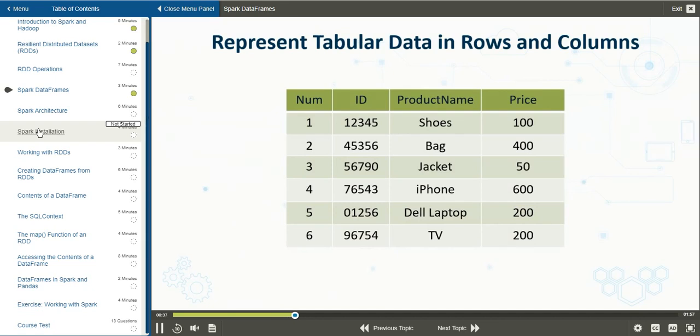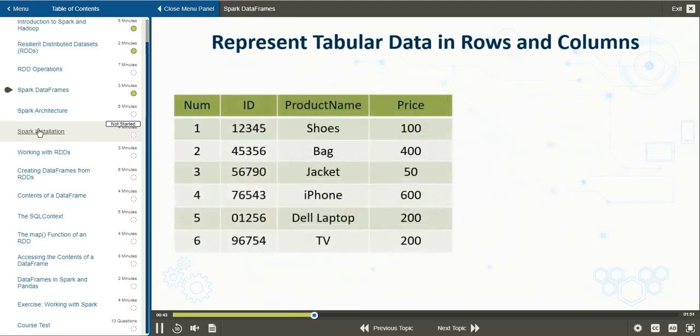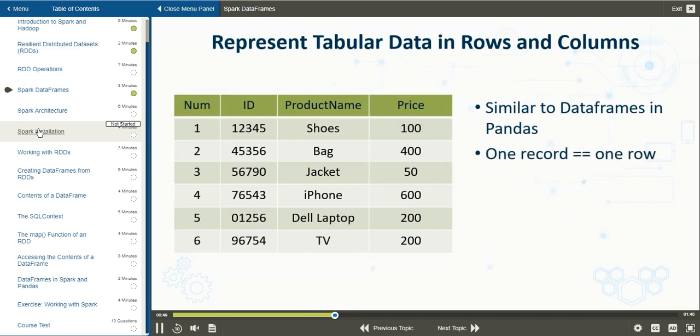and this is exactly what a Spark data frame looks like. So for those of you who are familiar with the Pandas library, data frames in both Spark and Pandas are very similar. So here, one record of data in a Spark data frame is the equivalent of one row in the table, and a field in a data frame corresponds to a column.